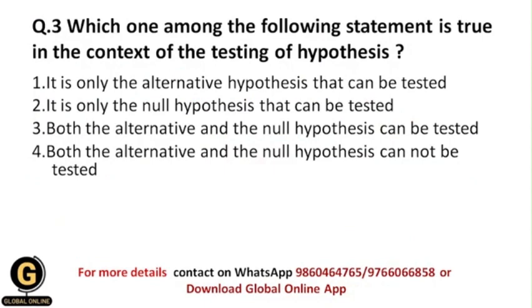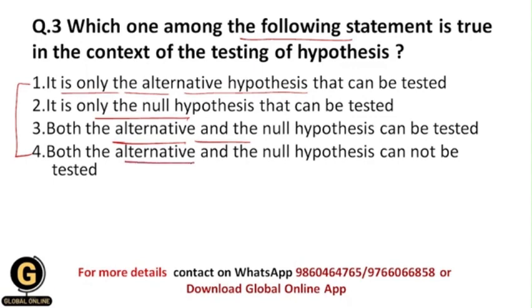Next, which one among the following statements is true in the context of the testing of hypothesis? Okay, so here they have given us different statements regarding the testing of hypothesis, and we need to find out the true statement which is relevant to the testing of hypothesis concept. So the first statement is, it is only the alternative hypothesis that can be tested. It is only the null hypothesis that can be tested. Both the alternative and the null hypothesis can be tested. Both the alternative and null hypothesis cannot be tested.